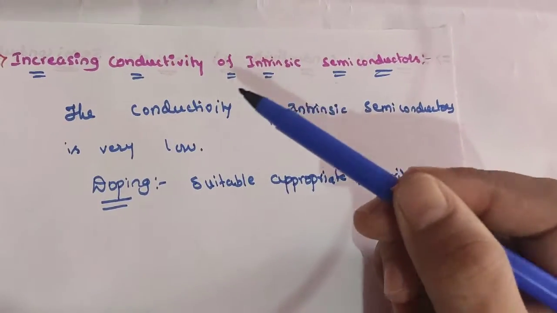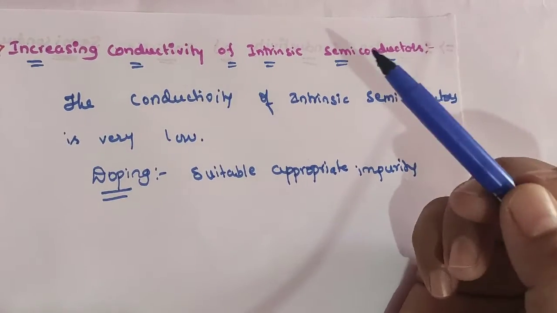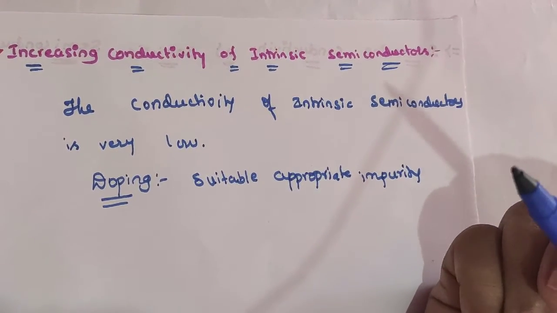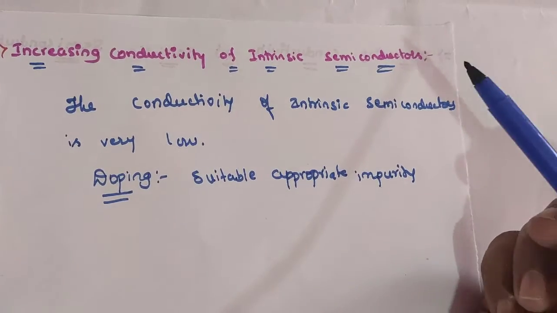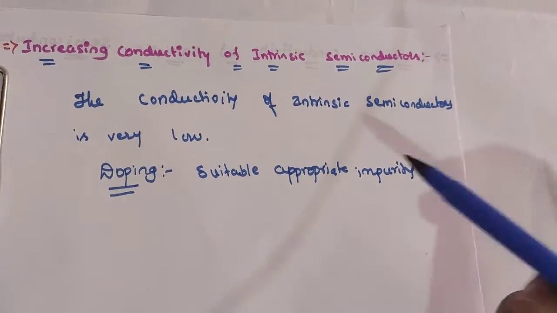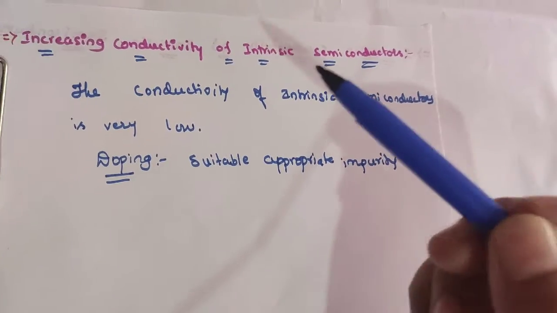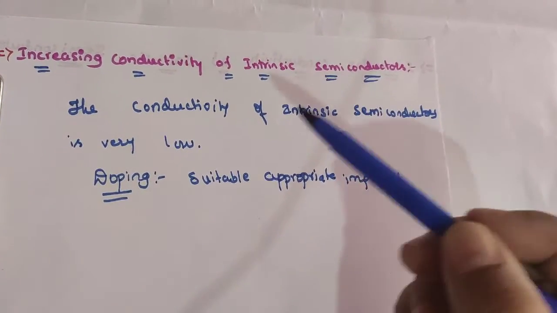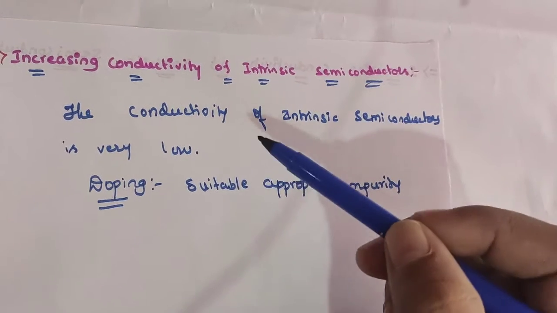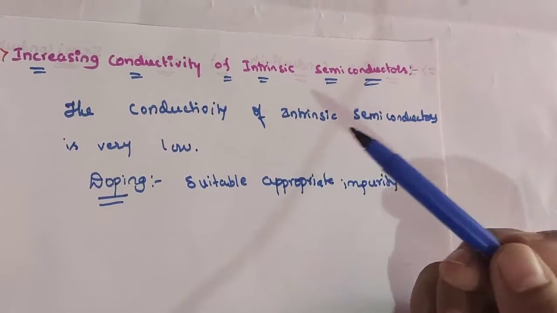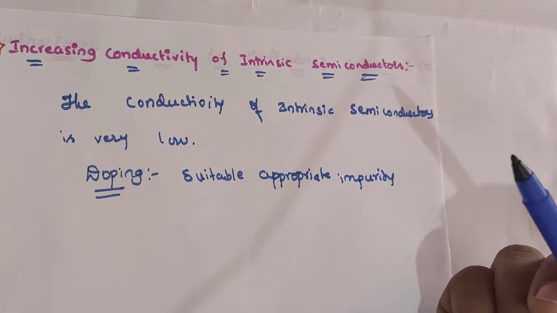Hi students, in this video I will explain about increasing conductivity of intrinsic semiconductors. In the previous video I have already covered the ranges of semiconductors, conductors and insulators. In this concept we should increase the conductivity of intrinsic semiconductors. How should we increase the conductivity property? The conductivity of intrinsic semiconductor is very low, so it is of no practical importance.